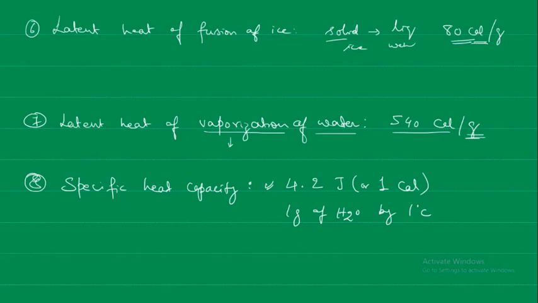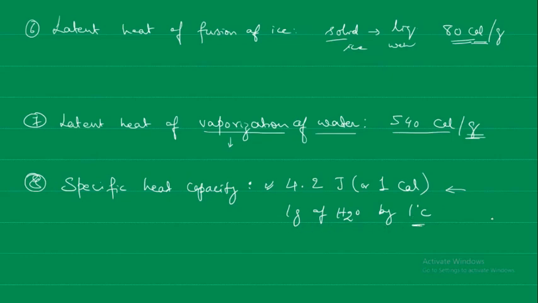The fixed amount of heat that is absorbed by 1 gram of water when heated through 1 degree centigrade is known as the specific heat capacity. So this is the specific heat capacity of water. Water, because of its high specific heat, is commonly used as a coolant in motor car radiators, desert coolers, and so on, because this much amount of heat, 4.2 joules or 1 calorie, is required to increase the temperature by 1 degree centigrade.